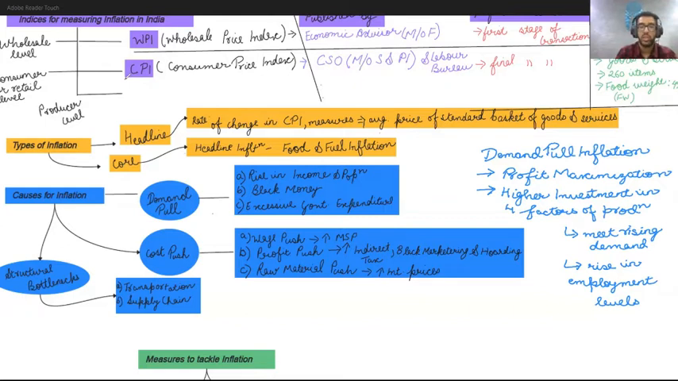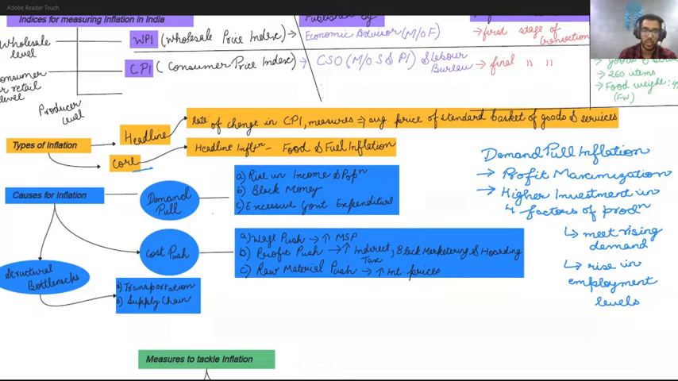Because in the core inflation, from the headline inflation, while calculating the core inflation, what we have to do is minus the food and fuel inflation from the headline inflation. So when we do this, we get the core inflation, as you can see here. So now we move ahead with our next concept, that is causes of inflation.